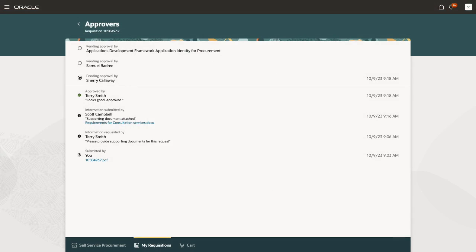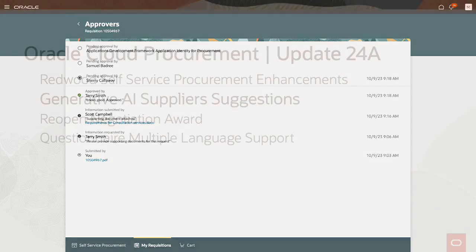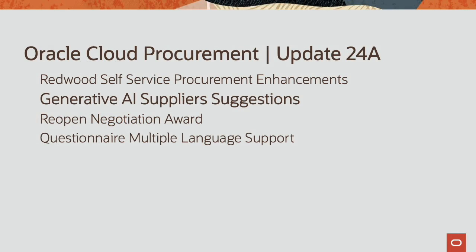Lastly, instead of being limited to seeing the current approver for your requisition, you can now view all approvers. In a future update, we plan to provide a preview of the approvers before you submit the requisition. Now let's look at supplier suggestions.